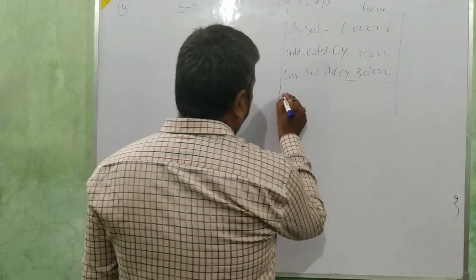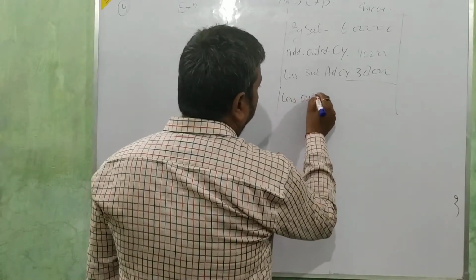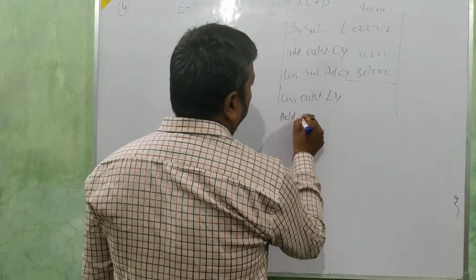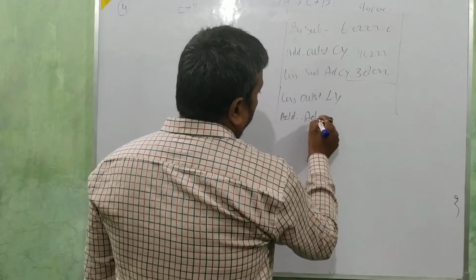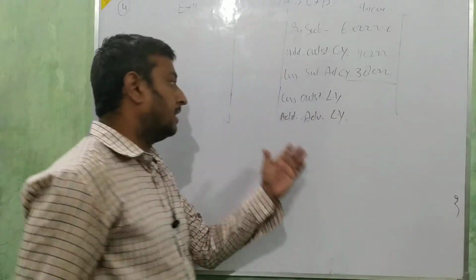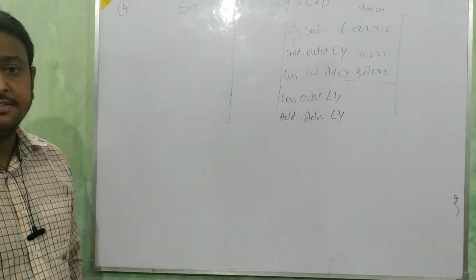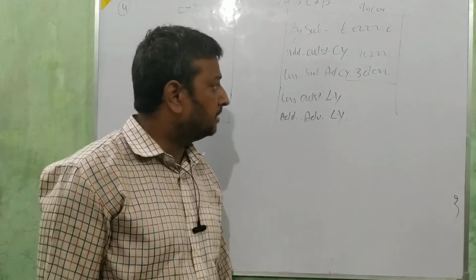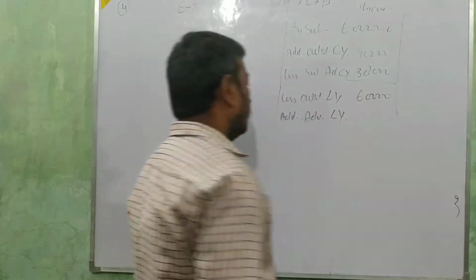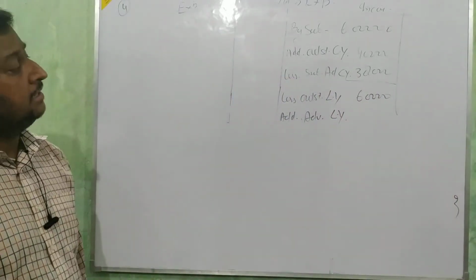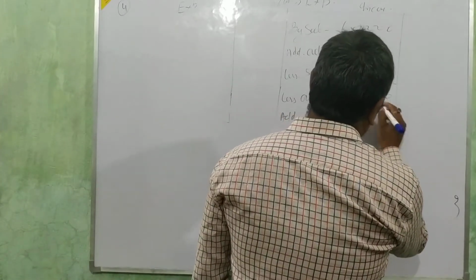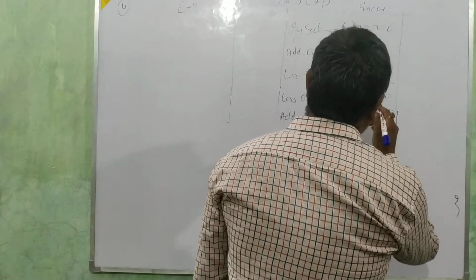Then less outstanding of last year and add advance of last year. Just tell about the outstanding of last year: 60,000. That amount is 60,000. Then next, add advance of last year, 32,000. Just solve these things.